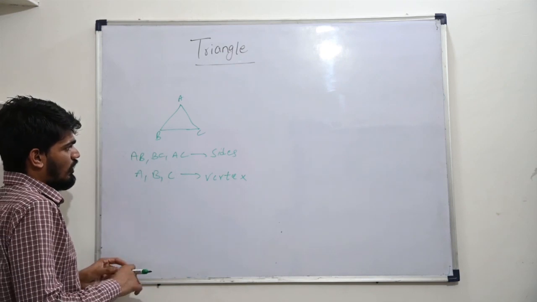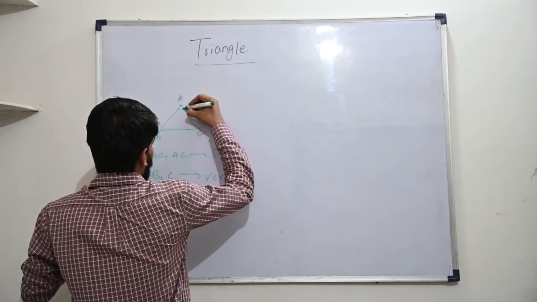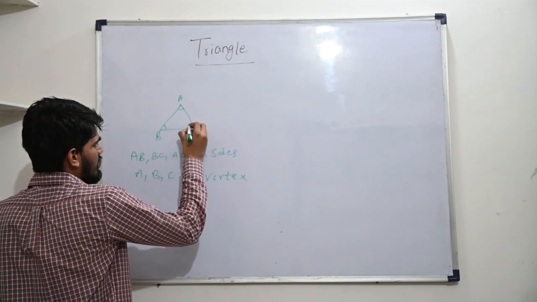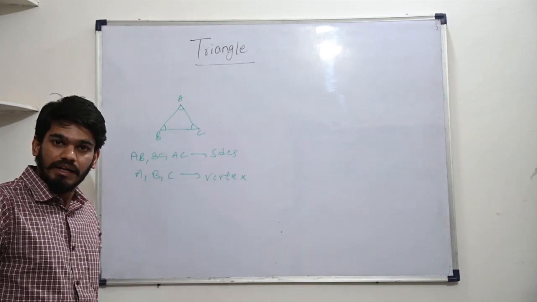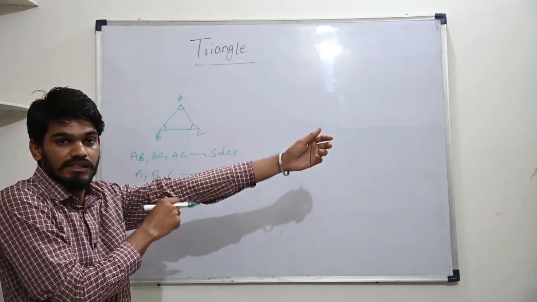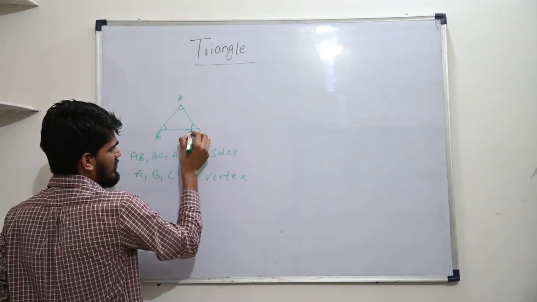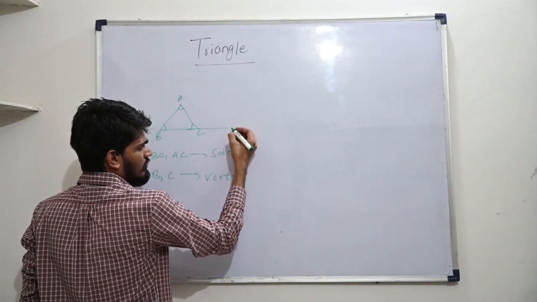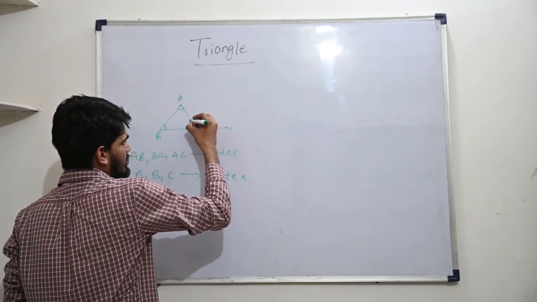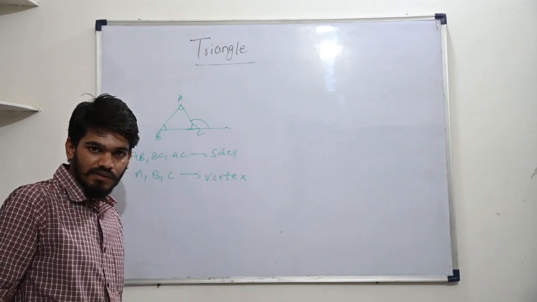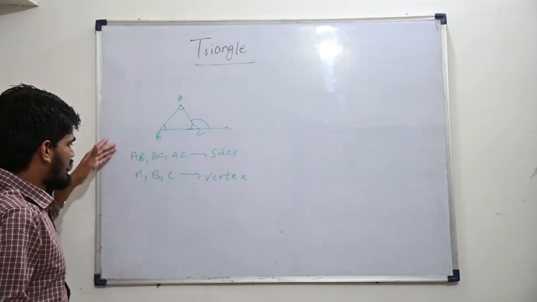Then if we talk about angles, we have 3 angles: angle A, angle B, angle C. These 3 are internal angles. We have an external angle as well in a triangle. If I extend a side, let's say BC, till here, then I get the external angle as well. So that's what a triangle is.